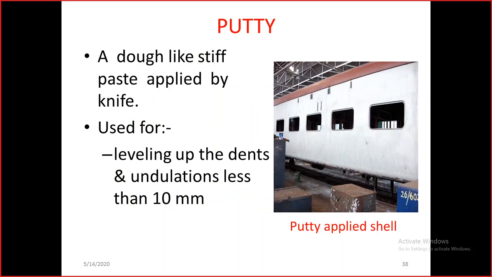In this photograph, we have shown the putty applied surface of the shell. It is basically like a cement-like thing that is applied on the surface for leveling. If any undulations are there, they can be leveled by applying this putty.